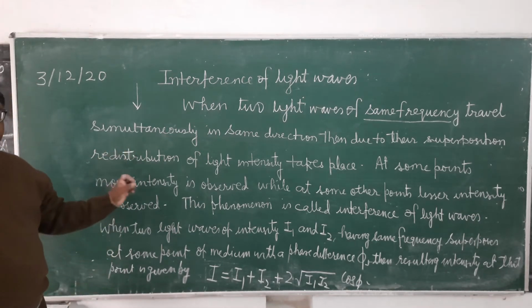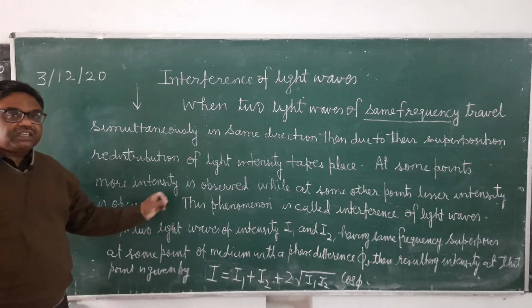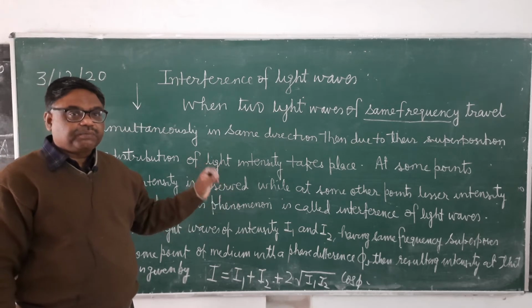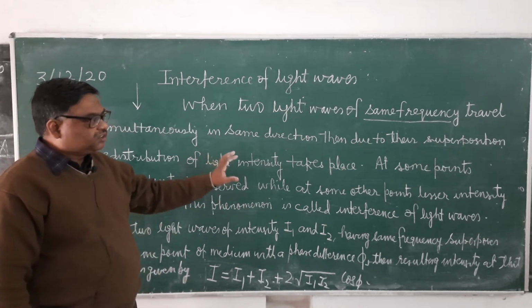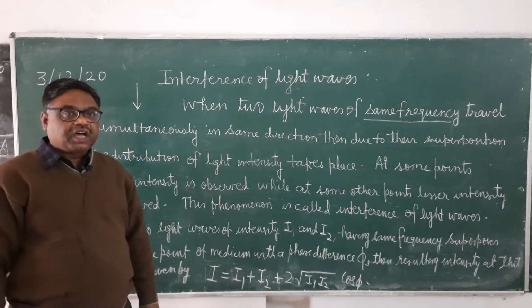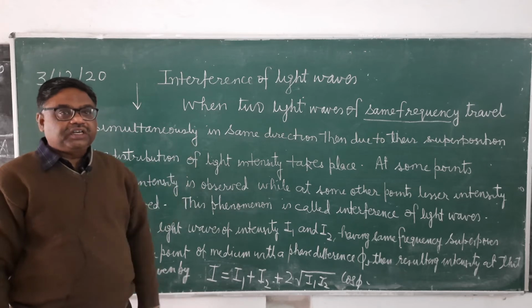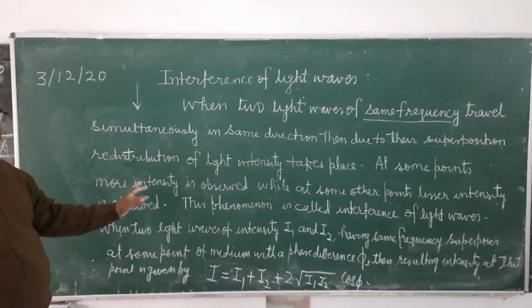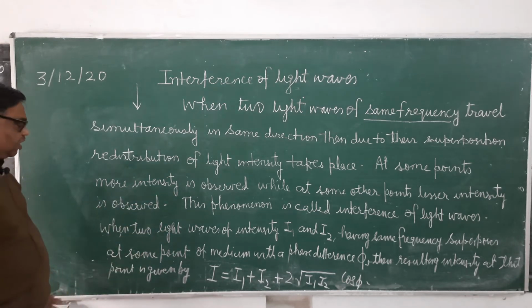That is, at some points more intensity is observed, at some points lesser intensity. Some points will be brighter, some points will be darker. Means there will be a non-uniform intensity distribution. So this redistribution of light intensity due to the superposition of two light waves is called the interference of light waves.